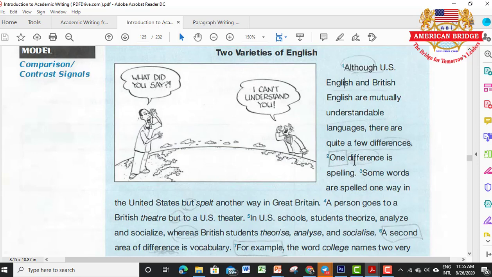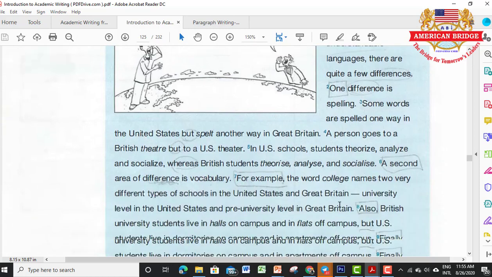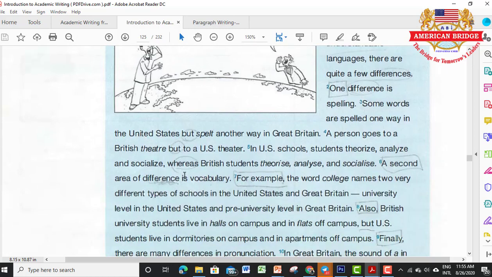Like a person goes to a British theatre, but to a US theater. In US schools, students theorize, analyze, and socialize, whereas British students theorise, analyse, socialise.